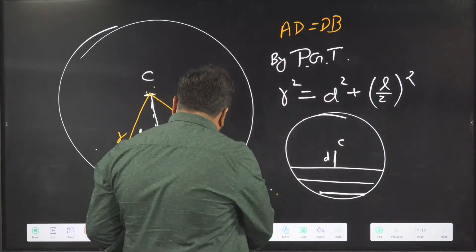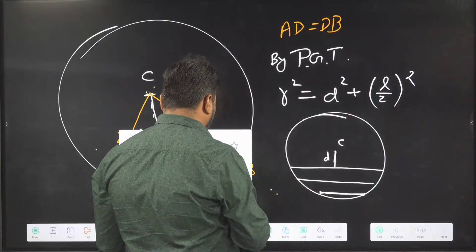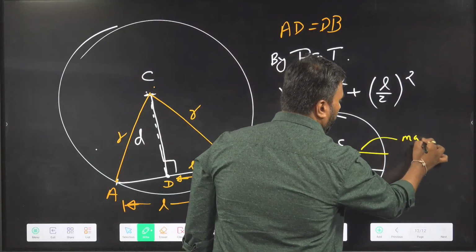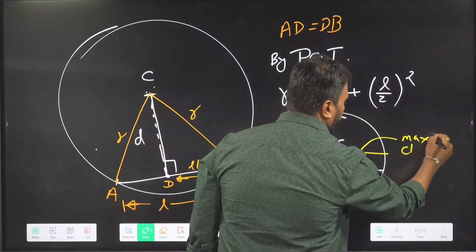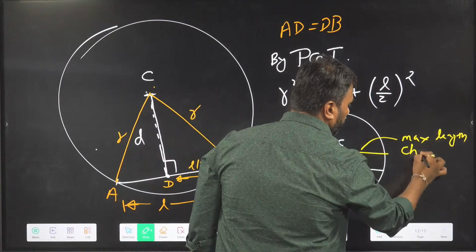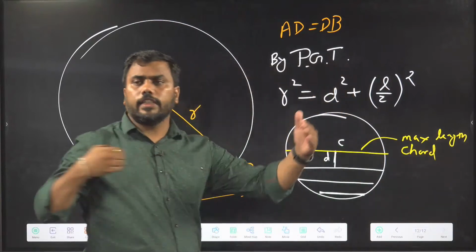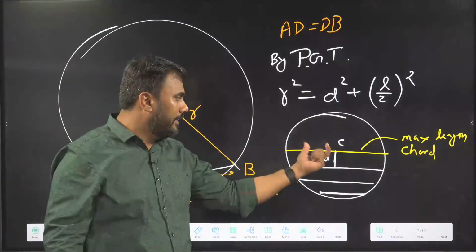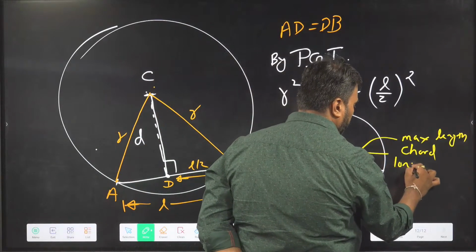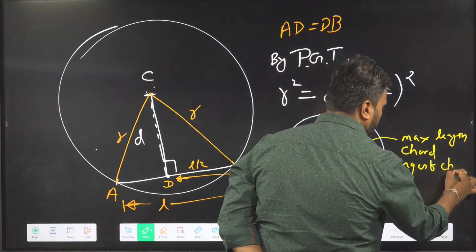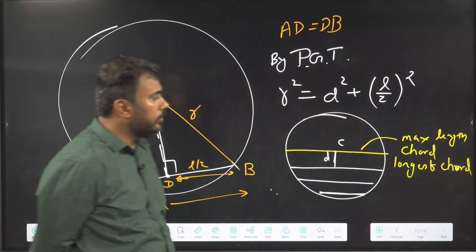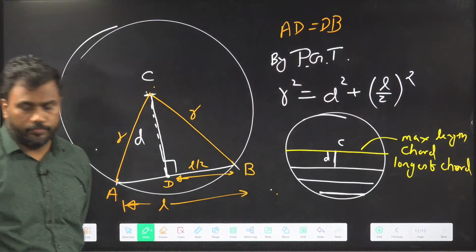The maximum length of a chord of a circle is 2r, and that is the diameter of the circle. This is the maximum length chord. The longest chord of a circle is its diameter.